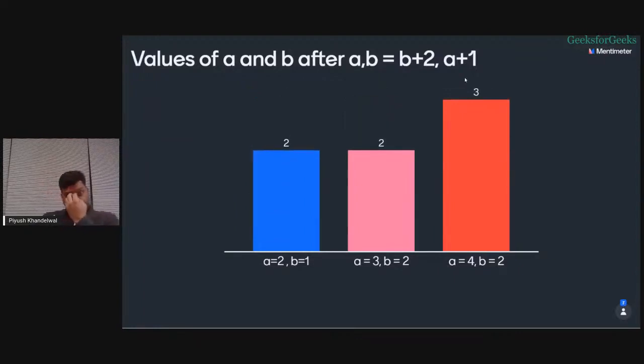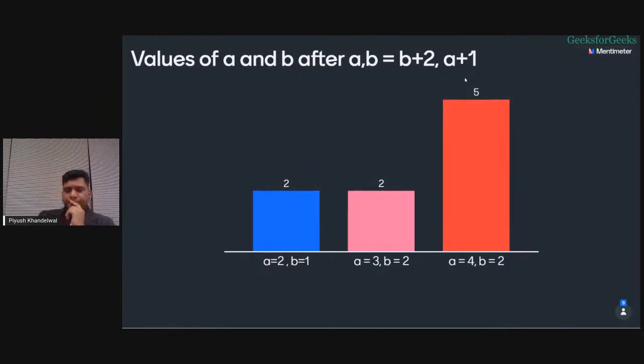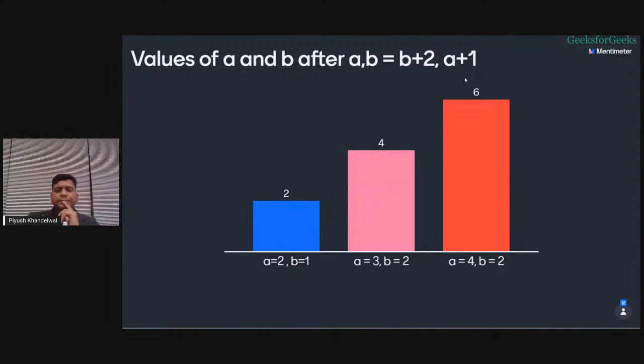Submit the solutions first, go to voting links, and you can submit the solution. Submit your answer first.